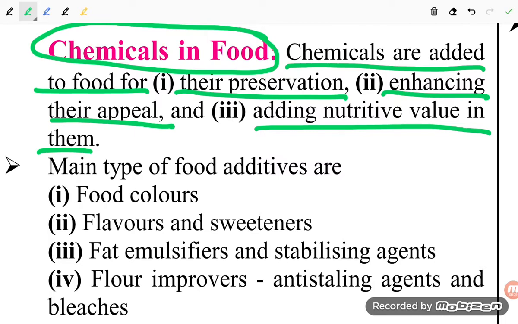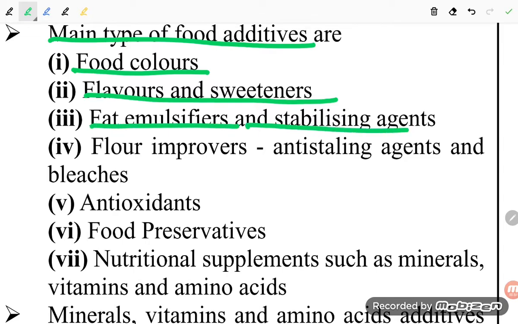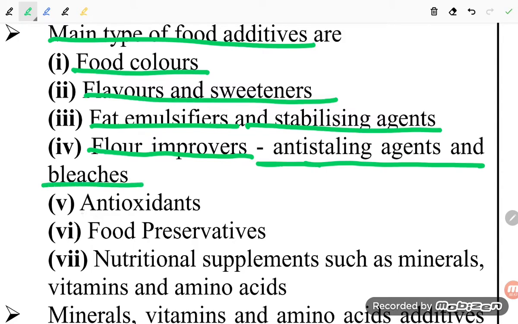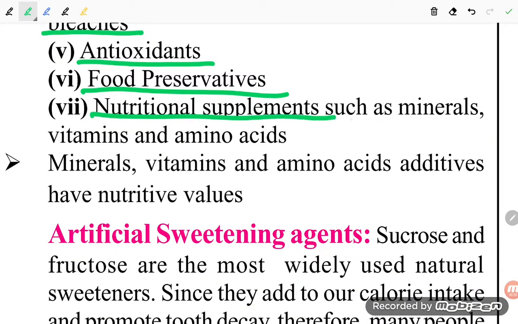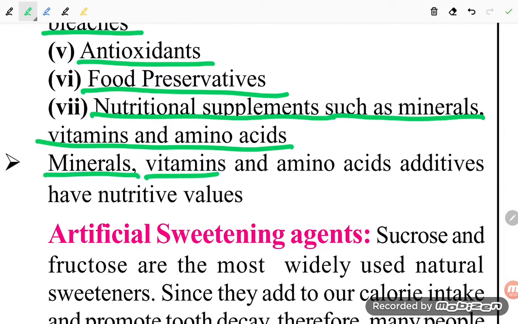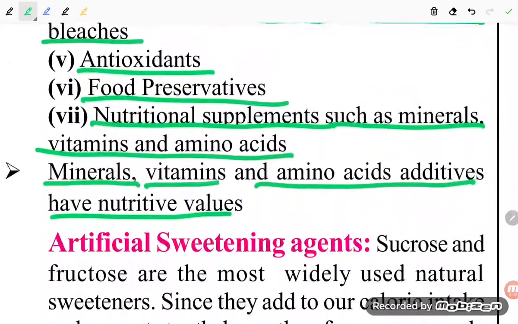The main types of food additives are food color, flavor and sweeteners, fat emulsifiers and stabilizing agents, flour improvers, anti-staling agents and bleaching agents, antioxidants, food preservatives, and nutritional supplements such as minerals, vitamins and amino acids. Minerals, vitamins and amino acid additives have nutritive value. So these are the chemicals in the food.